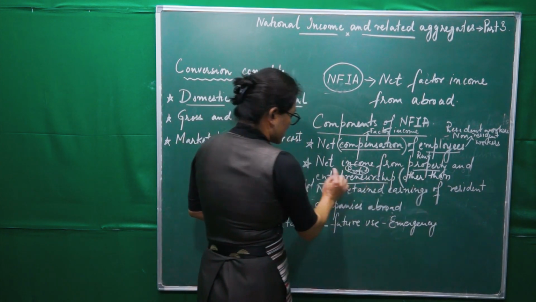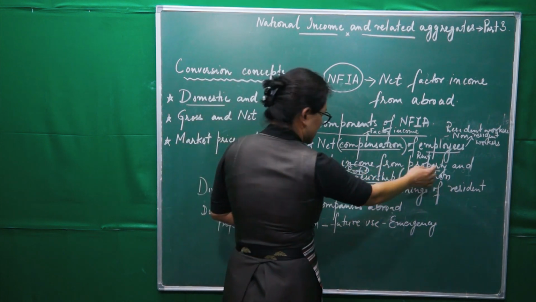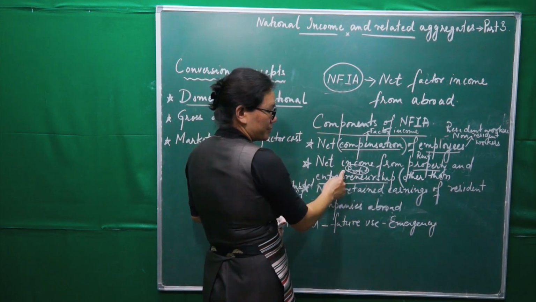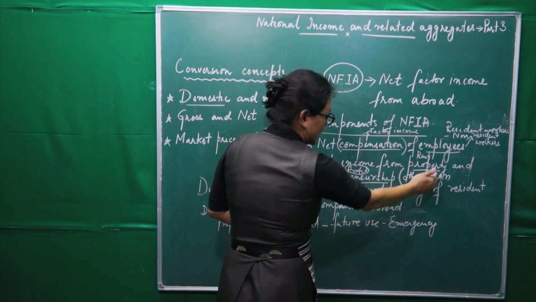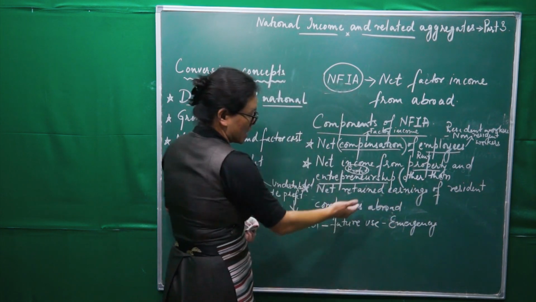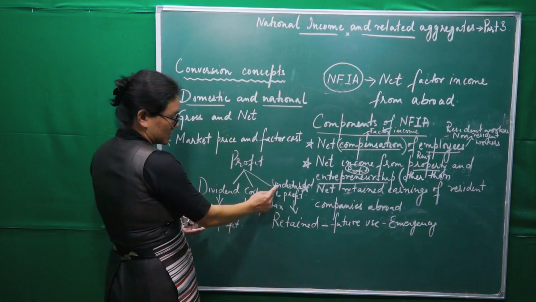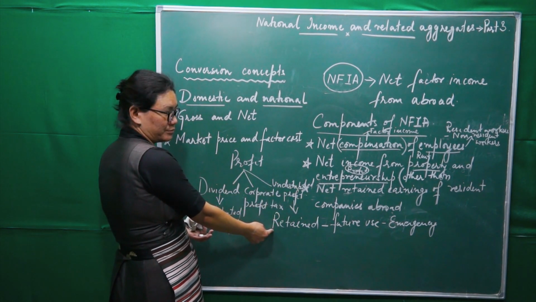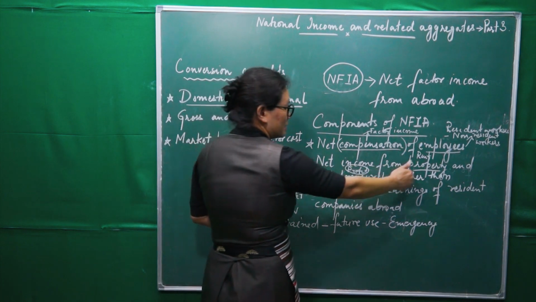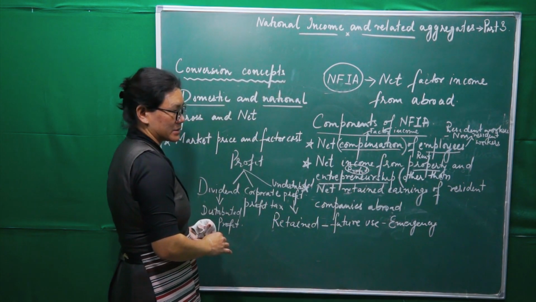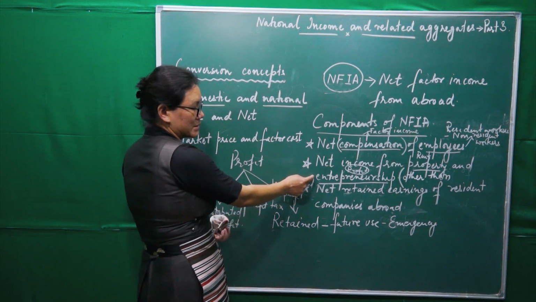So net income from property, and from property we get rent, and from entrepreneurship, that is profit, other than the retained earnings of resident companies abroad. Retained earning will come under undistributed profit. So other than this, whatever profits they get will come under this one.